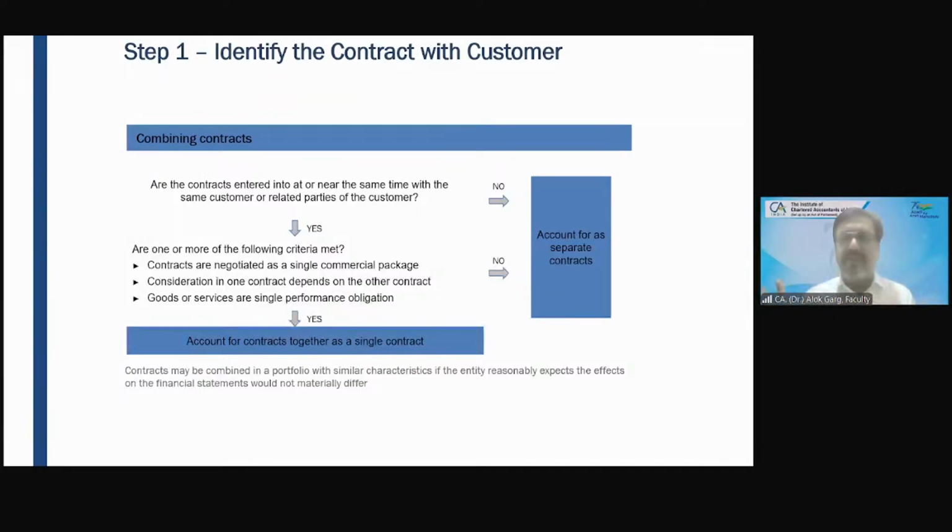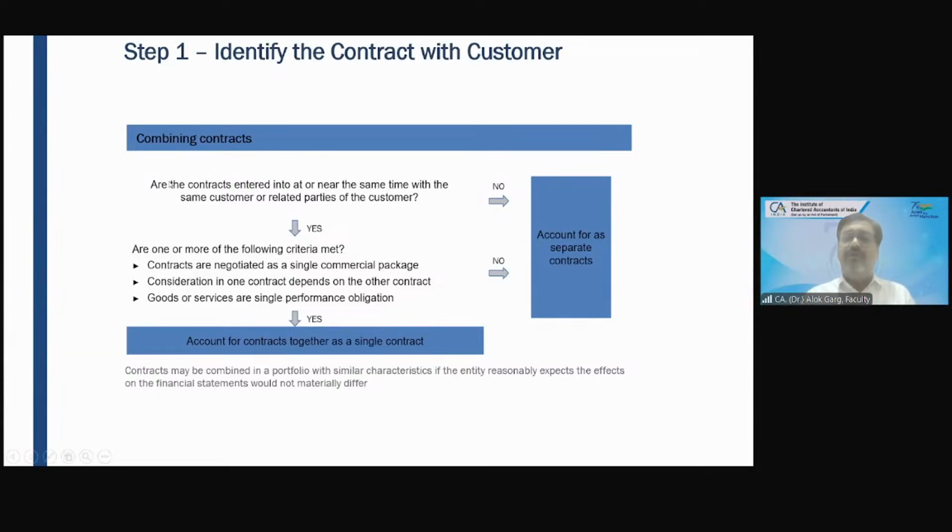You have not yet read any study material, and I have not yet taught you the concept of combination of contracts, but your general view is that it has to be combined, right? Yes, sir. You are absolutely right. Now we will see how your general view is captured by the standard setters, how the people sitting in London think and what they made, and what the Accounting Standards Board made in India. We will see that. Is that clear? So what we will look at is when the contracts will be combined, the combination of contracts.